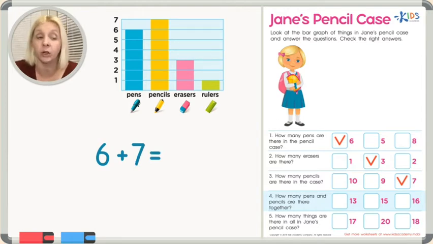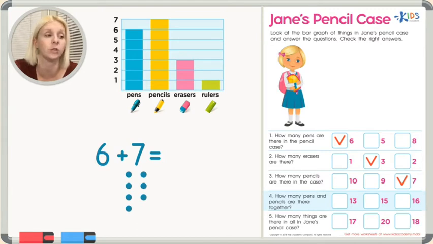Now, if you already know how to add them, you already know what the answer is, or we can do something else. We can draw a picture, okay? So what I'm going to do is I'm actually going to count on to 6, but I'm going to draw 7 items here. So 1, 2, 3, 4, 5, 6, 7. So I want you to count with me. We're going to count on to 6. So 6, 7, 8, 9, 10, 11, 12, 13. So our answer is going to be 13.